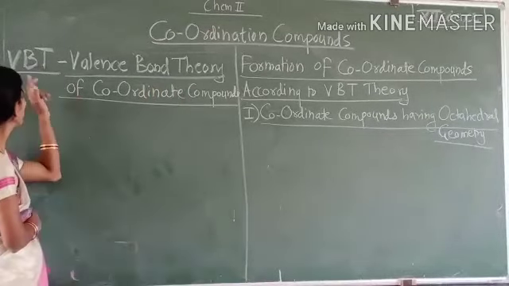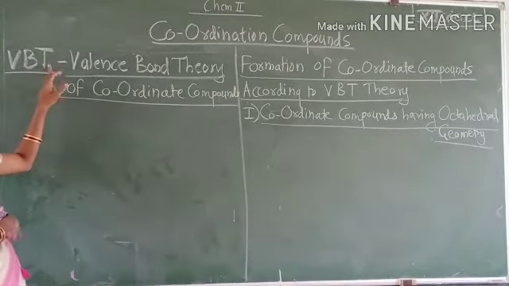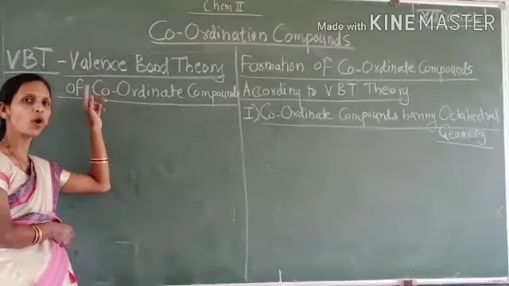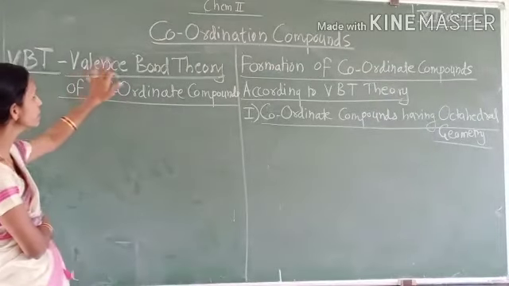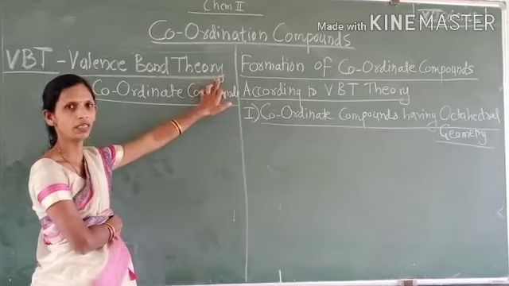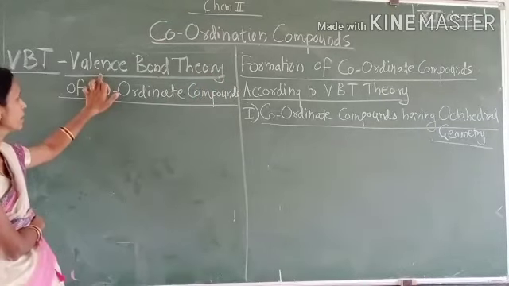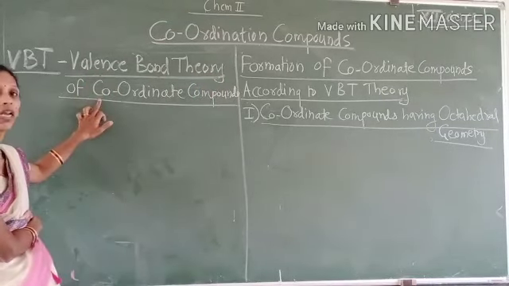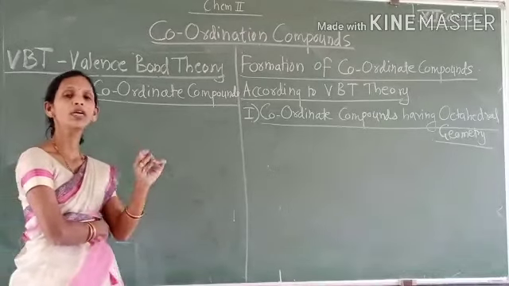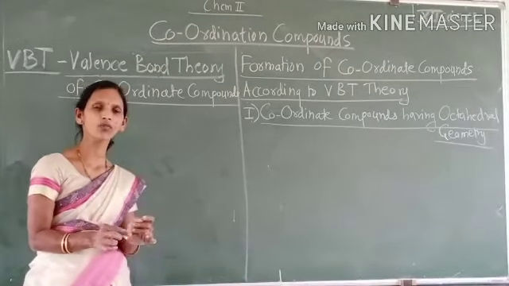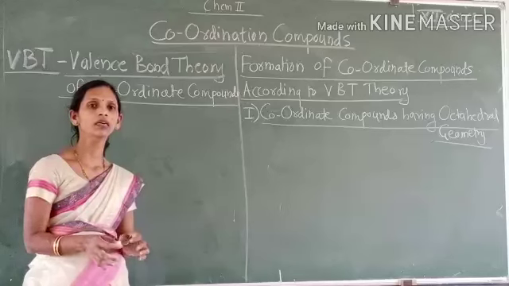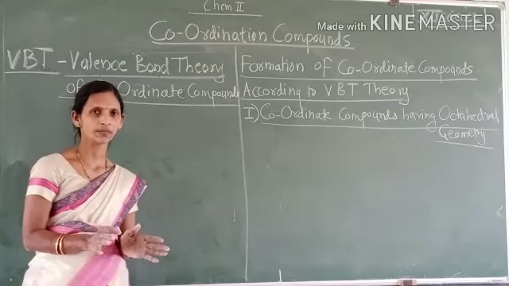VBT theory was proposed by Linus Pauling, that is valence bond theory, and it is related to the coordinate bond formation that takes place in coordinate compounds.